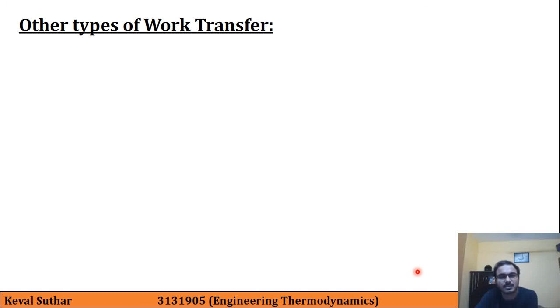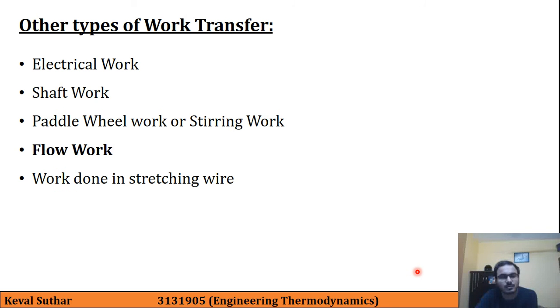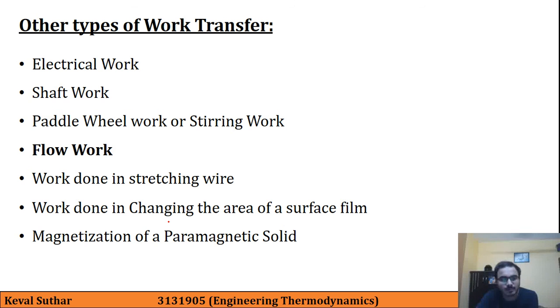Now the next theory is other types of work transfer. There are electrical work, shaft work, paddle work or stirring work, flow work, work done in stretching a wire, work done in changing the area of a surface film, and magnetization of a paramagnetic solid. And today we are going to discuss flow work.